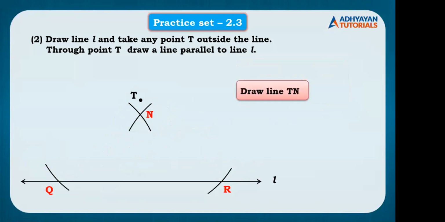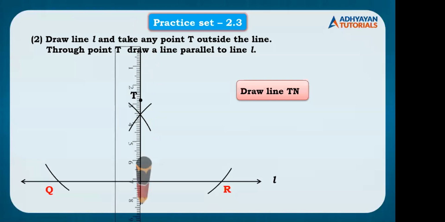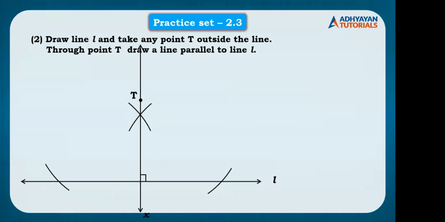So there are 2 different points which we have got, point T and point N. दोनों को connect करके extend करना है. ठीक है? You connect T and N and then you extend the line. That is how you get a line perpendicular to line L, right? Now, we don't need perpendicular line. We need a line which is parallel to line L. So how do we get that?